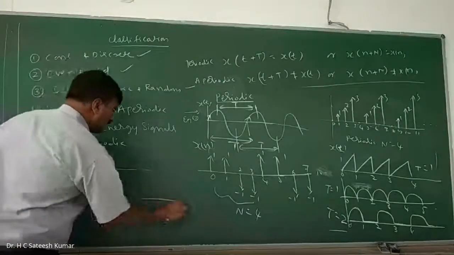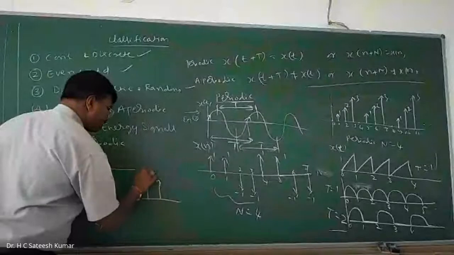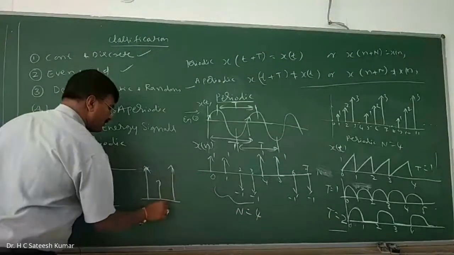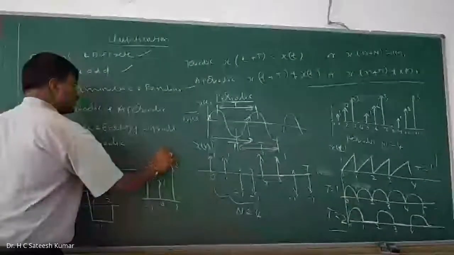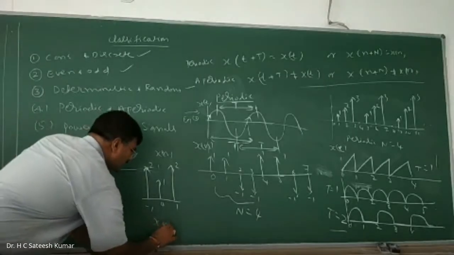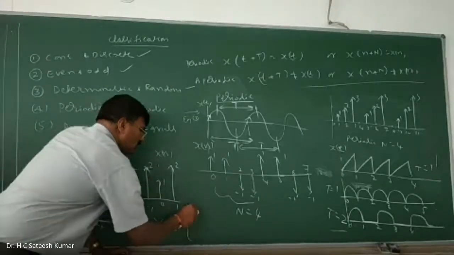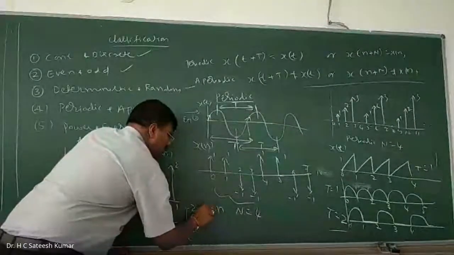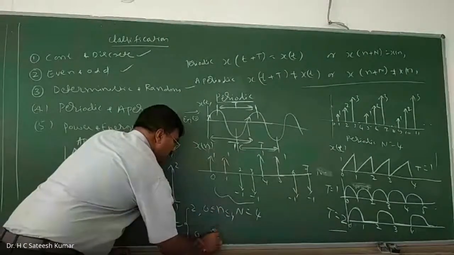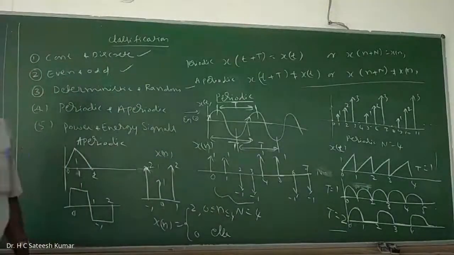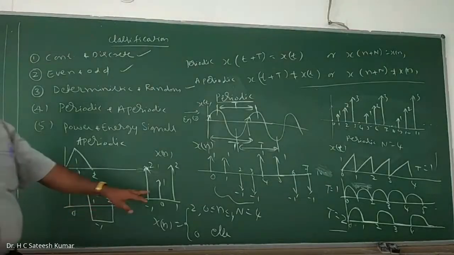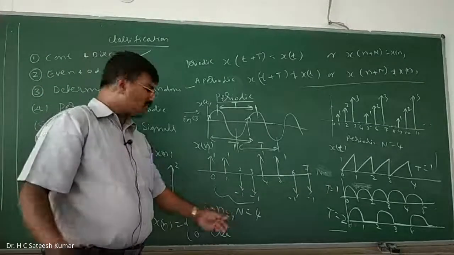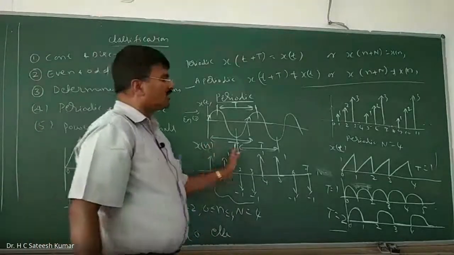Is it right? So like that, we can have any number of examples. Like, let us have a signal like this: 0, 1, minus 1, 2, 2, 1. So this is an example of an aperiodic signal. It's not repeating at all. Or we can write mathematically also. If x of n is equal to 2 for n lies between 0 to 4 and is equal to 0 elsewhere, it is aperiodic. So these are all the examples of aperiodic signals wherein it is not repeated. That means the signal is there only up to 4. Afterward it is 0 now, therefore it becomes aperiodic. And rest and all are the periodic signals.